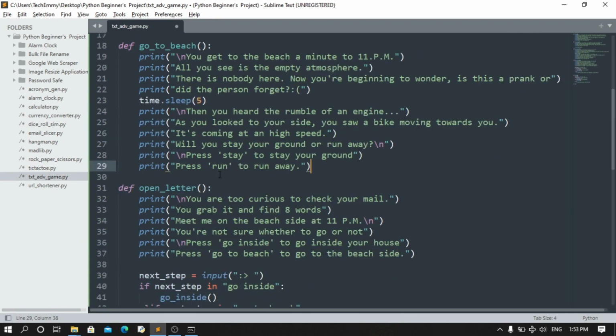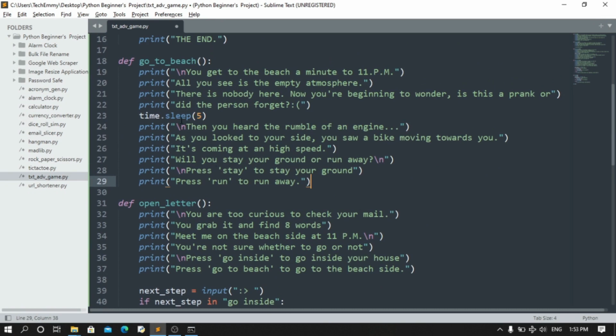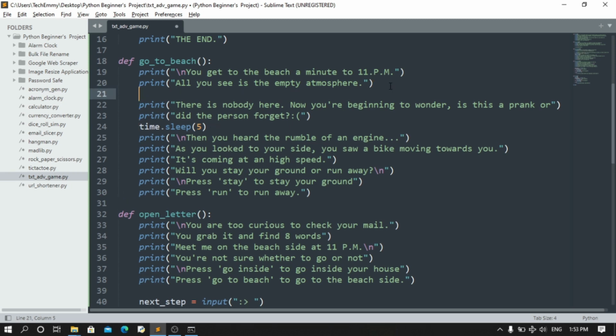If you notice, there's something different about this go to beach. There's a sleep here. What it does is when it gets to this point, it stops the code for 5 seconds. So you don't get overwhelmed with the long text, you can make a break here, maybe 3 seconds after every print statement, so you don't get too much text at once.